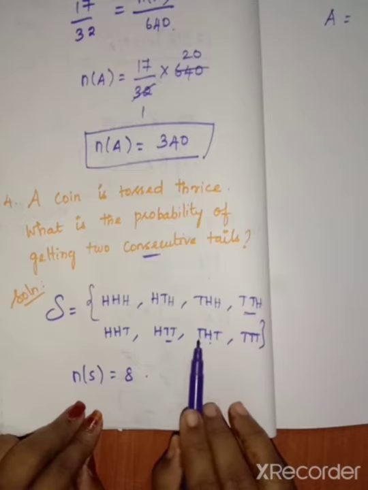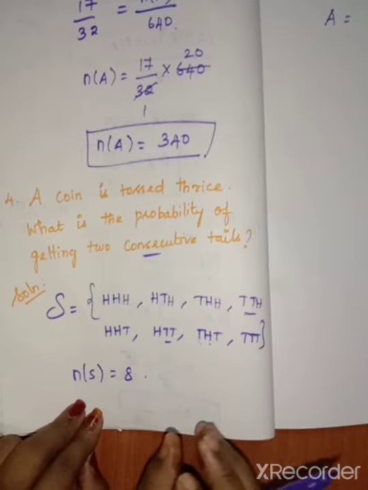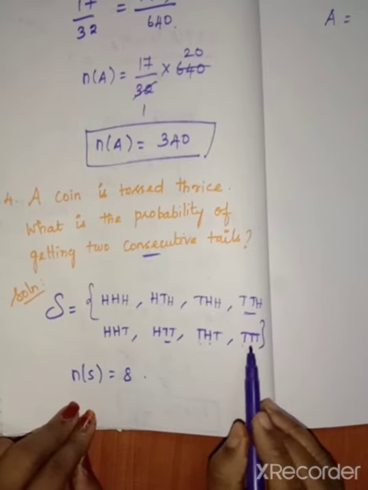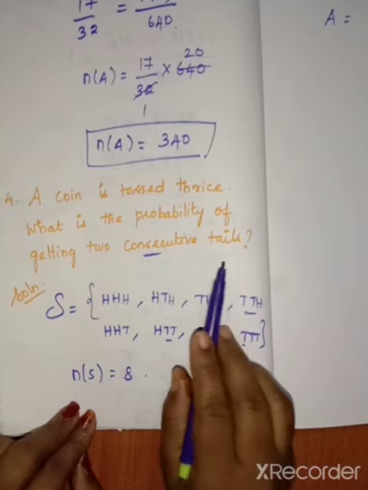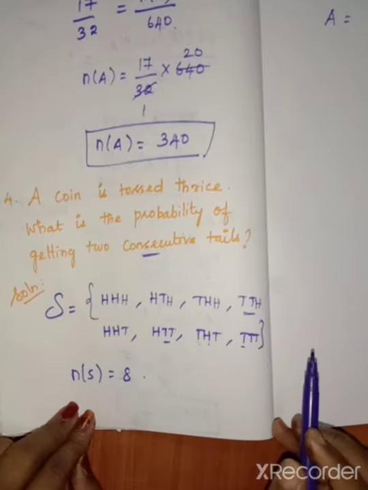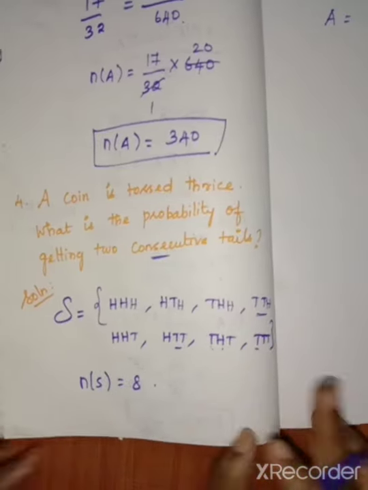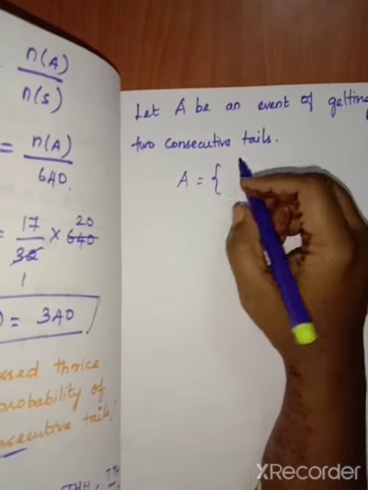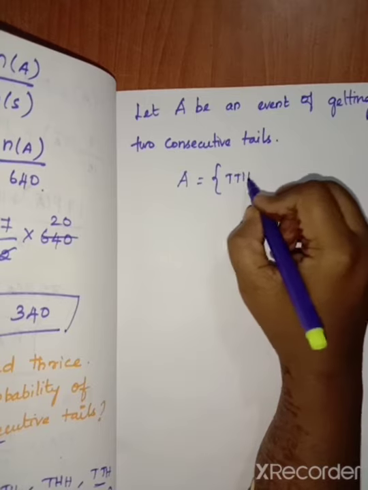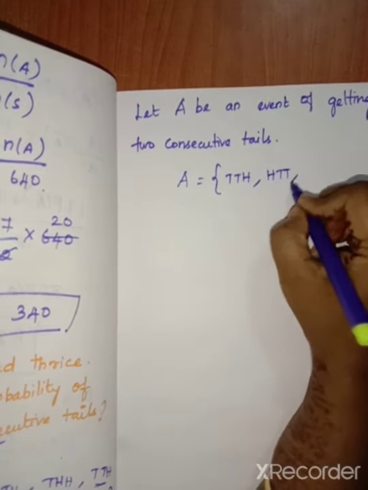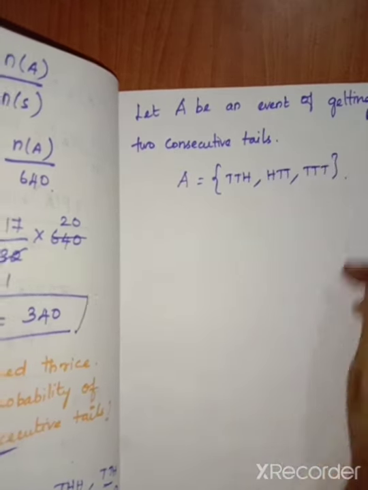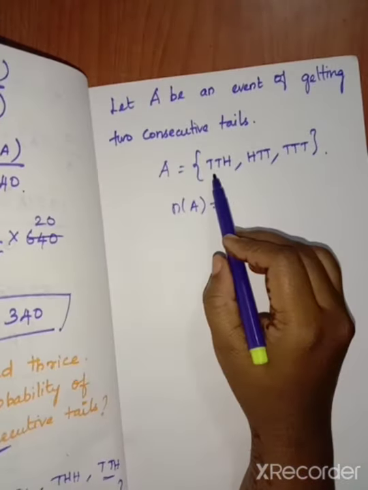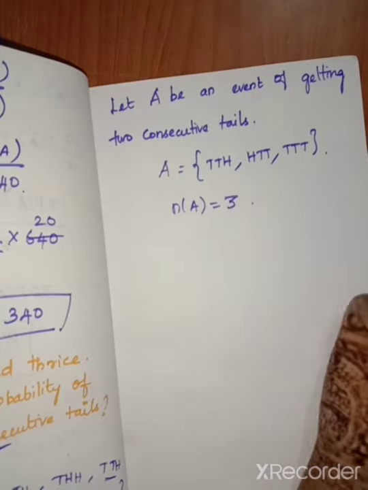No, because they are on separate sides. Continuous means only if they are adjacent. So here also we have to take, because T, T, T. They mention 2 consecutive tails, and here 3 continuous tails are there, so you must write that. Then we want to write the possibilities. Set of T, T, H, H, T, T, then T, T, T. So here n of A we want to find. n of A is nothing but 1, 2, 3. So n of A equal to 3.